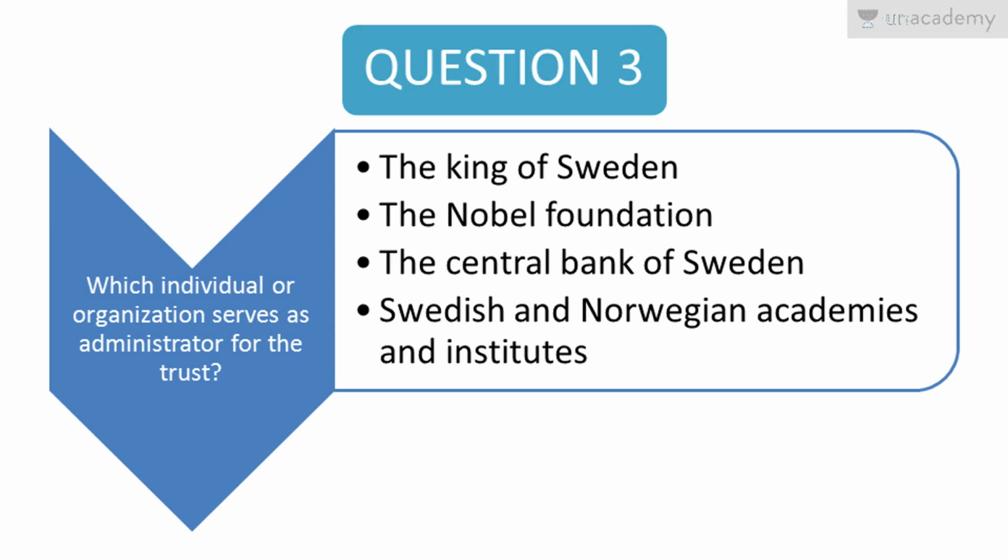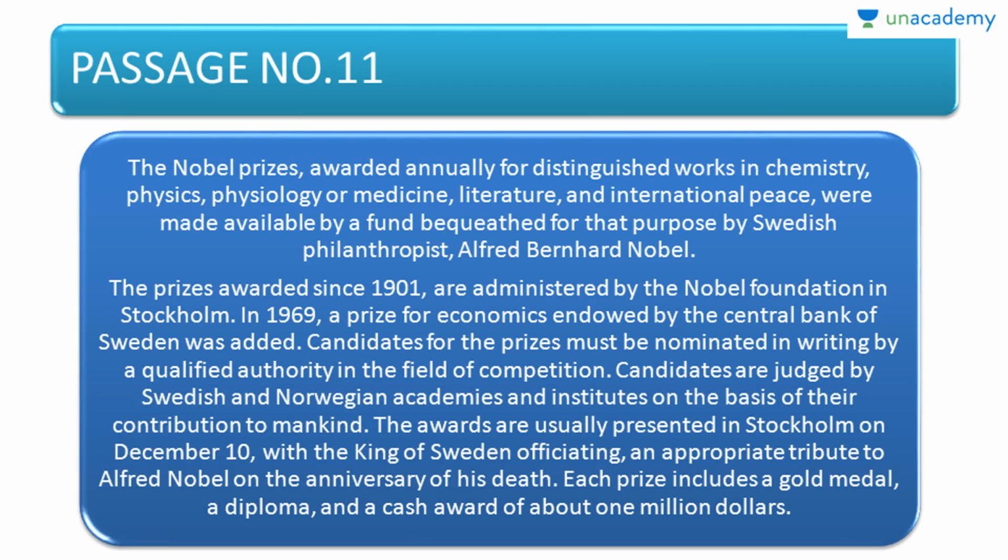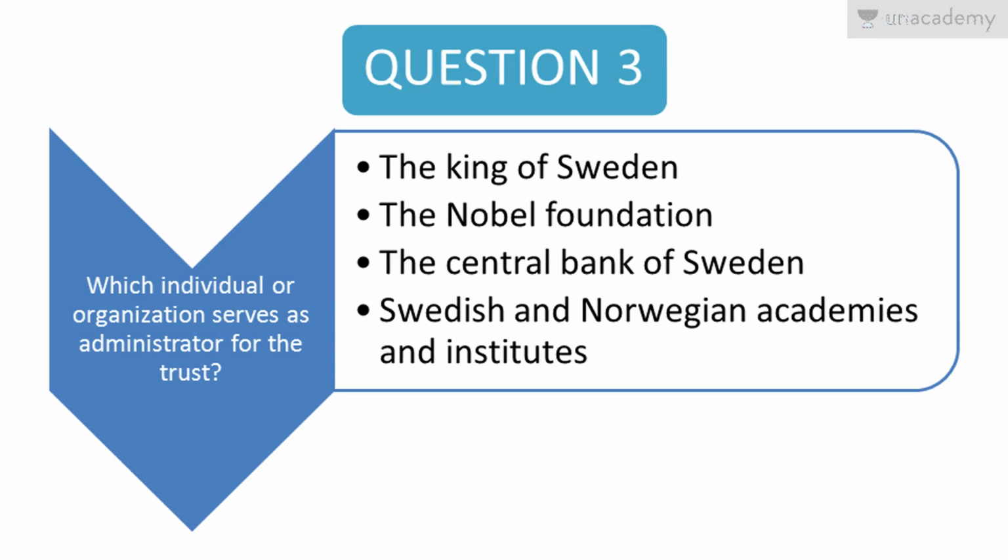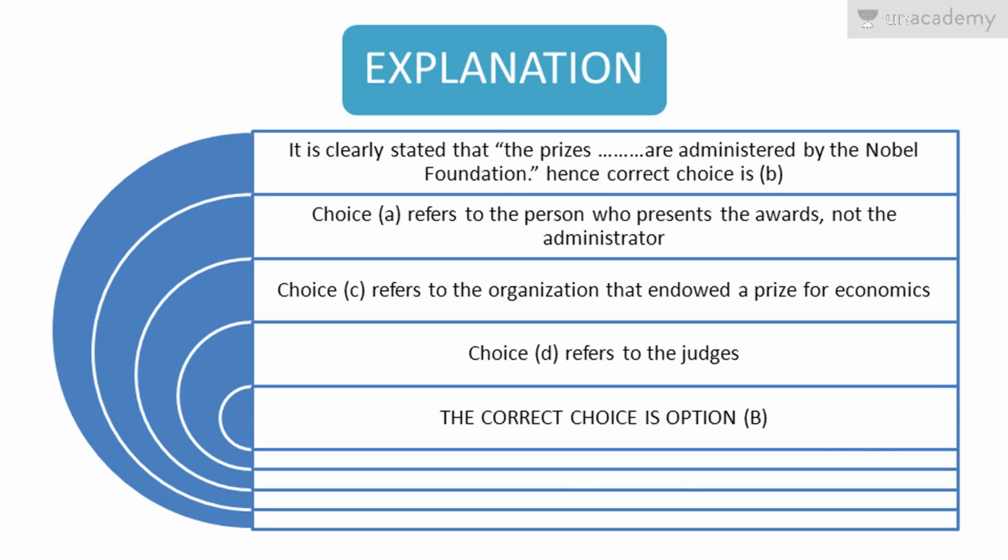And the Swedish and Norwegian academies are the institutes that judge the candidates. So the Swedish and Norwegian academies judge the candidates, and the Central Bank of Sweden endowed the prize for economics. So the answer is only option B, the Nobel Foundation. So the correct option is option B.